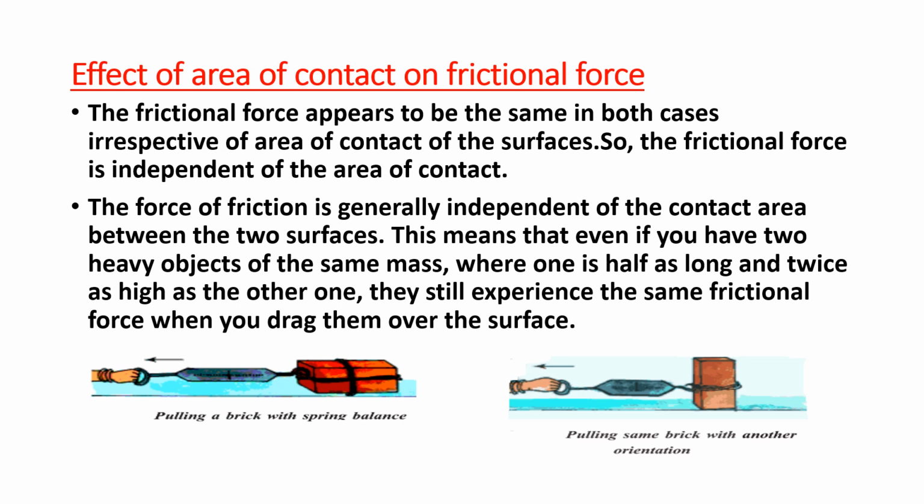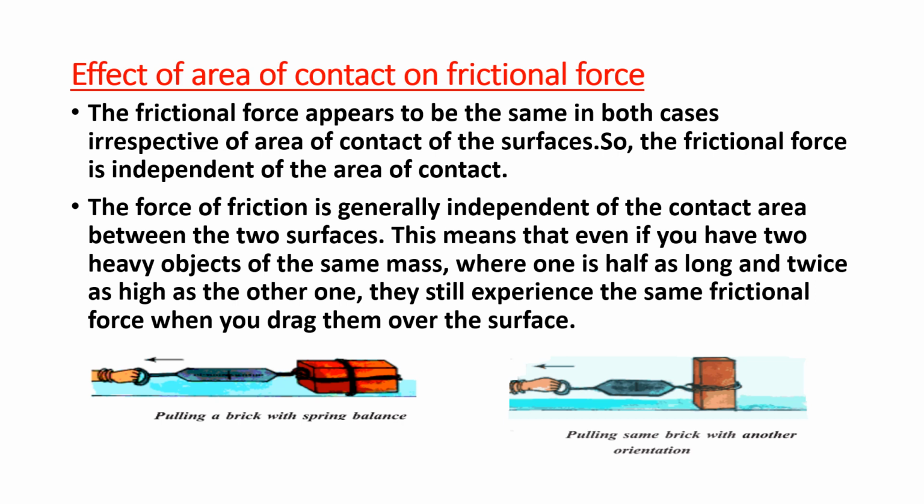The force of friction is generally independent of the contact area between the two surfaces. This means that even if you have two heavy objects of the same mass, where one is half as long and twice as high as the other one, they still experience the same frictional force when you drag them over the surface. From this activity, what we can say is the frictional force is independent of the area of contact.